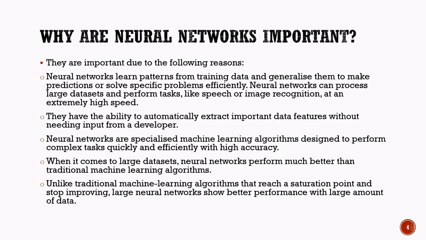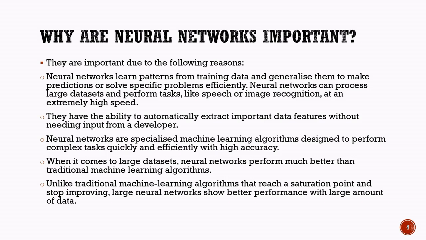They can analyze large amounts of information and perform tasks such as speech recognition and image recognition at extremely high speeds. Another important advantage is that neural networks can automatically identify and extract important features from data. This reduces the need for developers to manually specify every detail, making the system more efficient and intelligent.